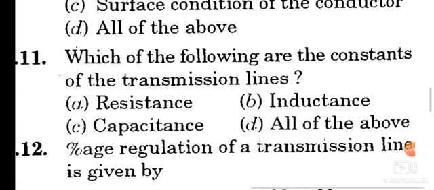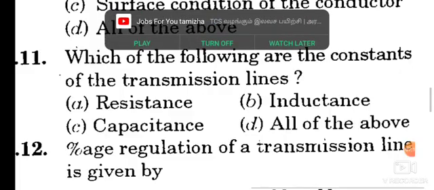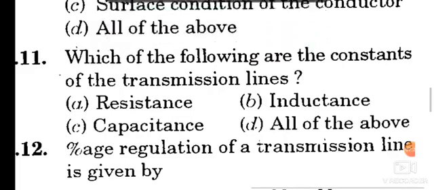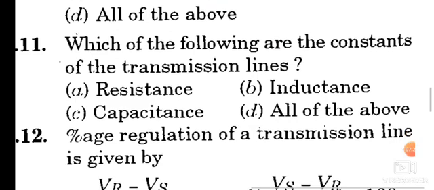Which of the following are the constants of the transmission line? The resistance, the capacitance, the inductance. These three components, these three parameters are the constants in a transmission line. So option D is the correct answer.